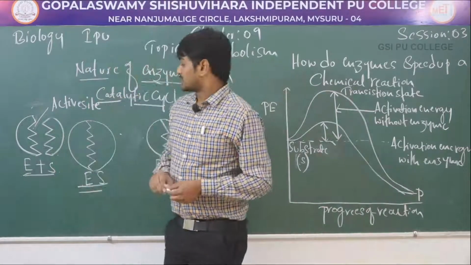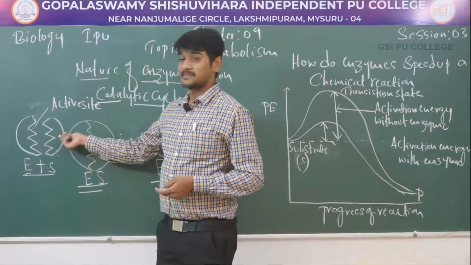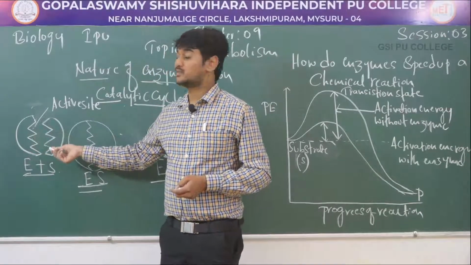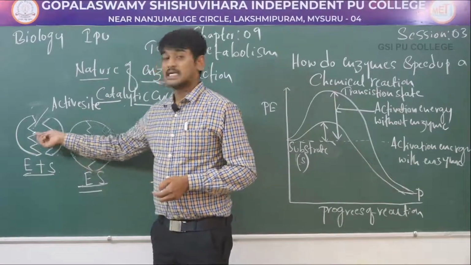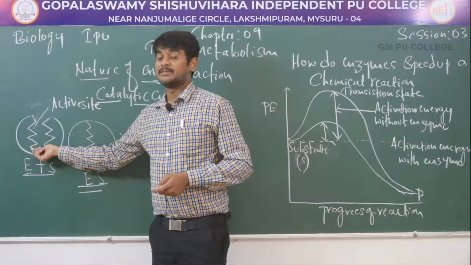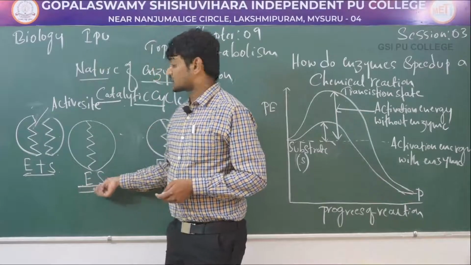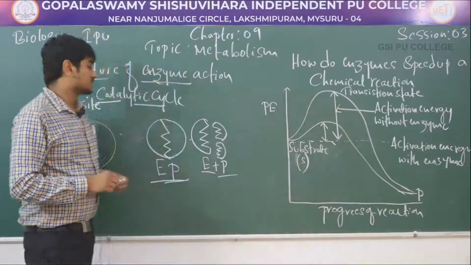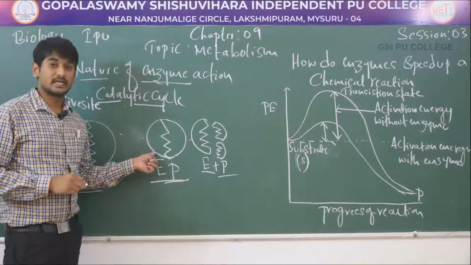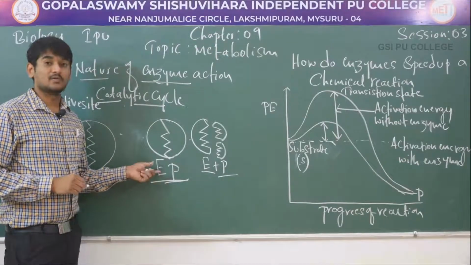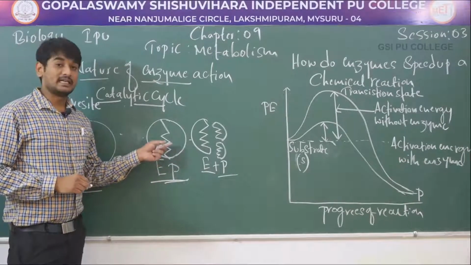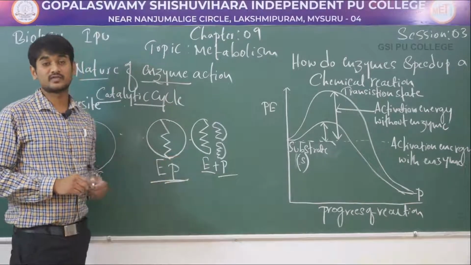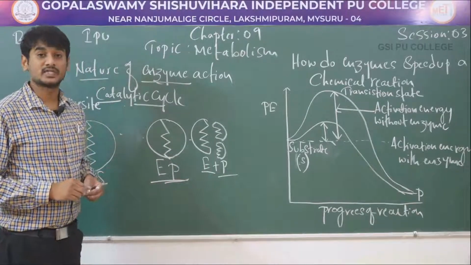Yes, in the lock and key model action, the first step is the substrate binds the active site of the enzyme. This induces some changes in the enzyme so that the substrate binds the active site tightly. So, this is called the enzyme substrate complex. Then the active site breaks down the chemical bonds of the substrate to form the enzyme product complex. Finally, the enzyme releases the product and the free enzyme. These enzymes are ready to bind other substrate molecules.